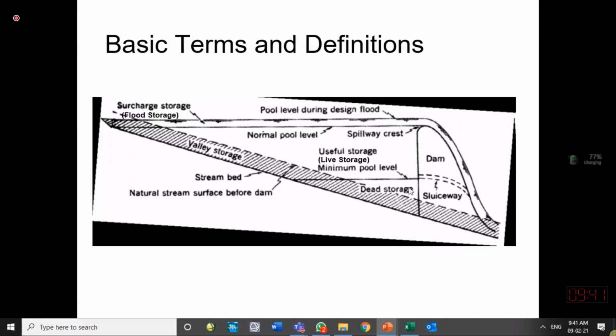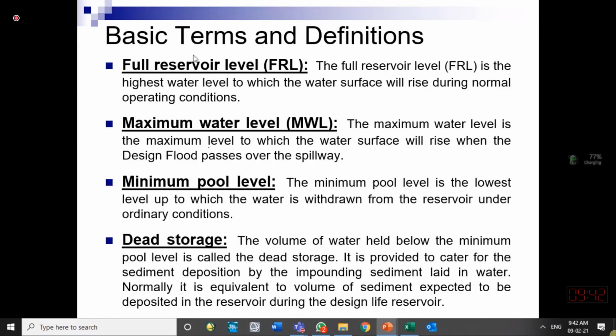We cannot bring it down, or we don't want to bring it down, because we want this part to be reserved for storage of the sediment. Sediment should not go to the downstream side. So these three terms, the maximum storage, the normal storage or normal pool level, and the dead storage or minimum pool level, should be known to us, and their definitions are written over here.